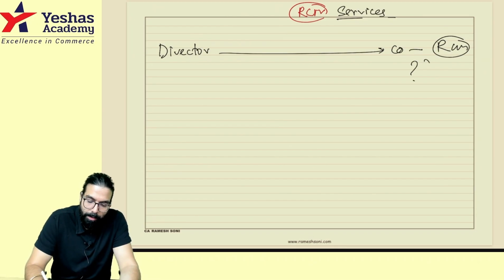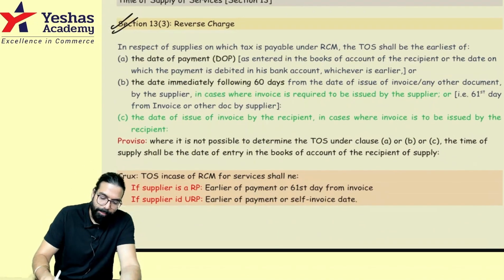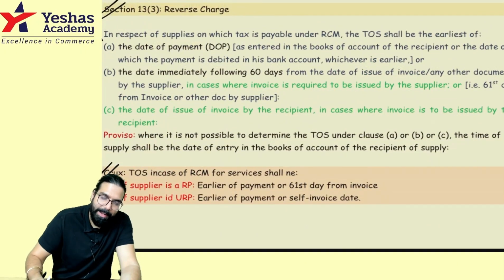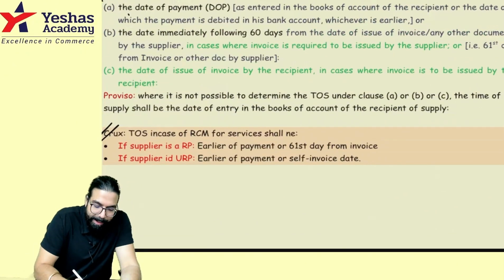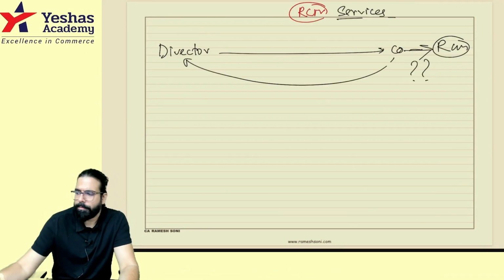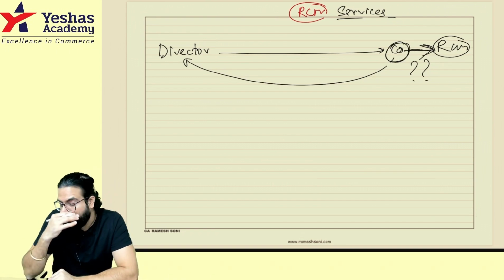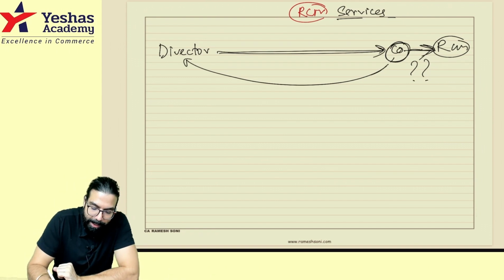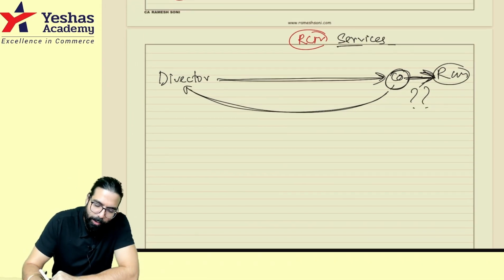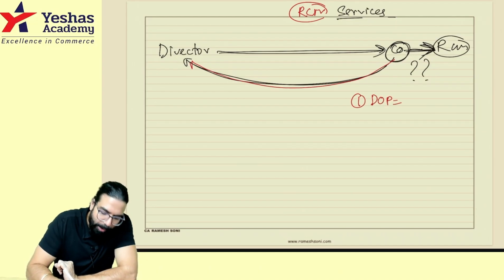Sir, when? When should the company pay GST under RCM? What is the time of supply? So they went ahead and told, in case of RCM, you should remember only this much now. This is the A, B, and C. C, date of payment. The day I made the payment. So if I am a company and I have to pay GST under RCM, the director has given me the service and I have to pay the GST on this under RCM. When will I pay? So they went ahead and told, number one point is the day you made the payment, date of payment, means the day I made the payment to him.